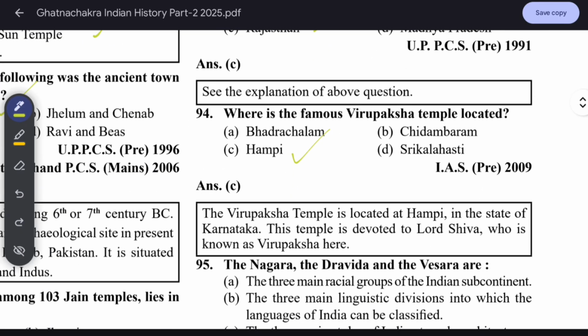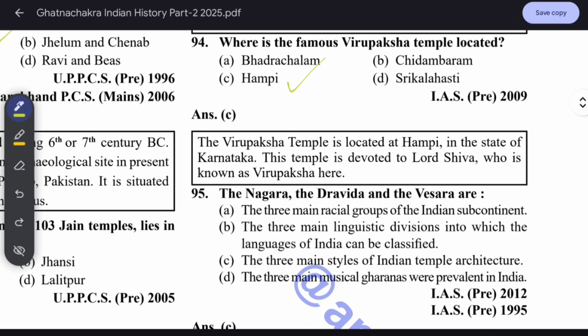The Virupaksha Temple is located at Hampi in the state of Karnataka. This temple is devoted to Lord Shiva, who is known as Virupaksha.